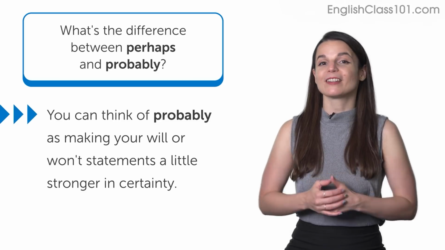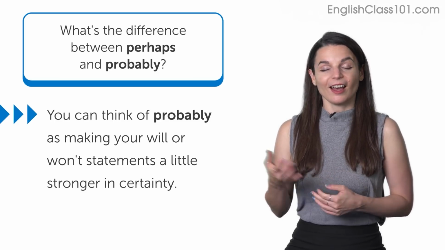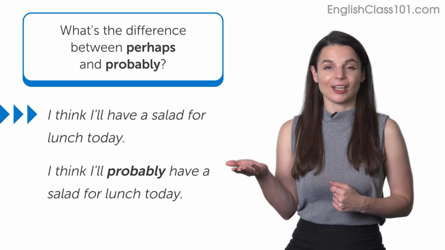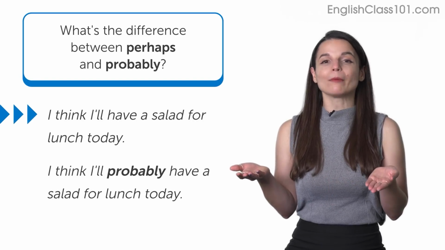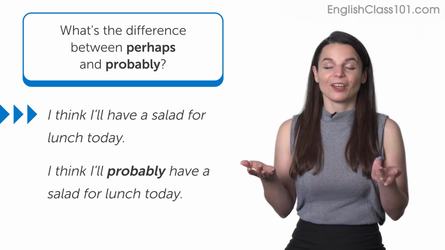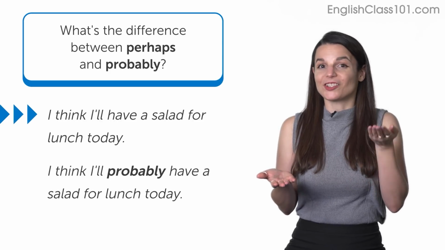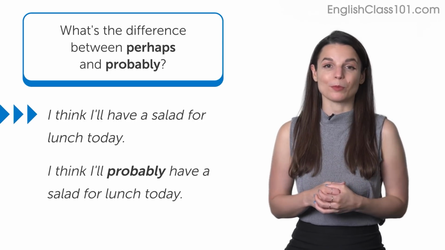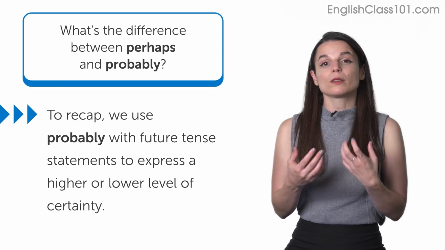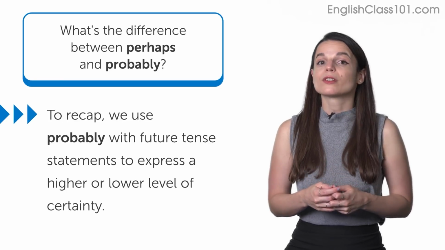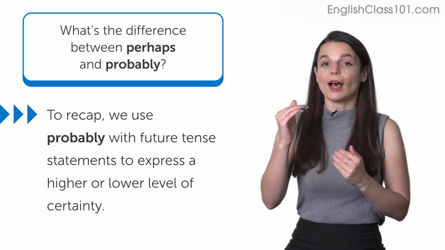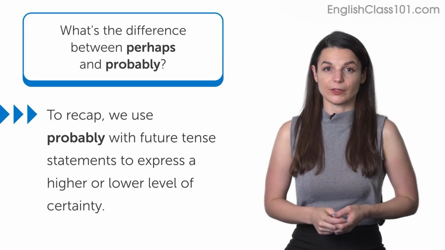So for example, we could compare these two sentences. I think I'll have a salad for lunch today versus I think I'll probably have a salad for lunch today. They're both correct, but probably makes it sound like there's a little bit of a higher chance than the sentence without probably. So to recap, we use probably with these kinds of future tense statements to express a higher or a lower level of certainty.